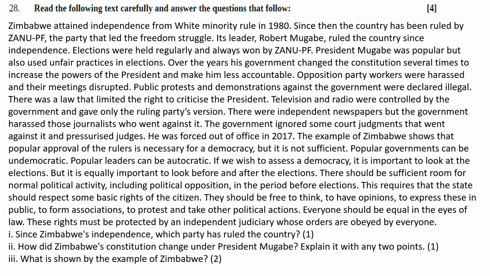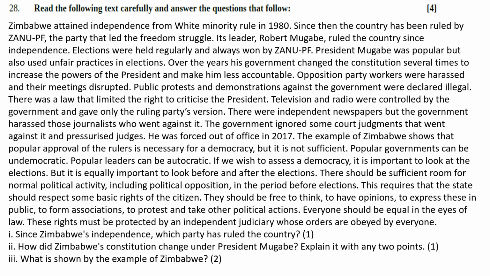President Mugabe was popular but also used unfair practices in elections. Over the years, this government changed the Constitution several times to increase the power of the president and make him less accountable. Opposition party workers were harassed and their meetings disrupted. Public protests and demonstrations against the government were declared illegal. There was a law that limited the right to criticize the president.